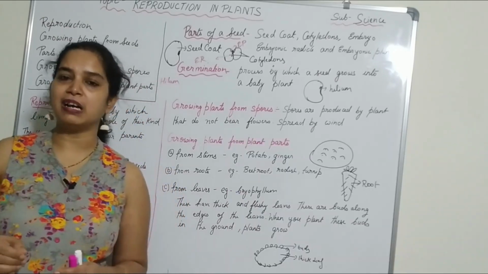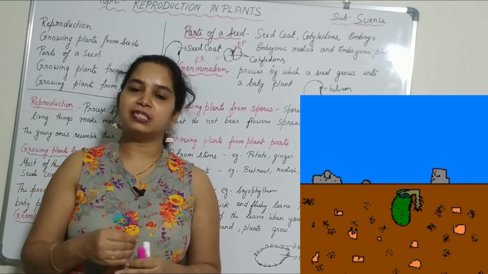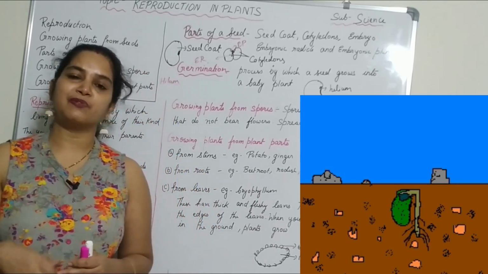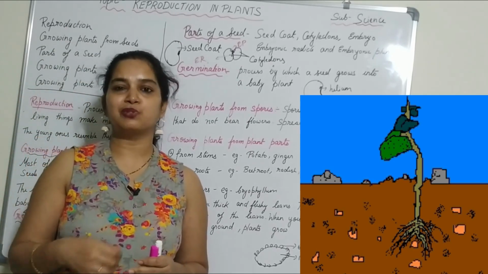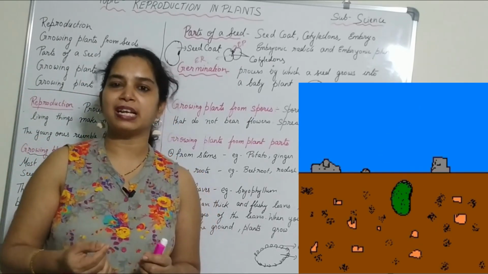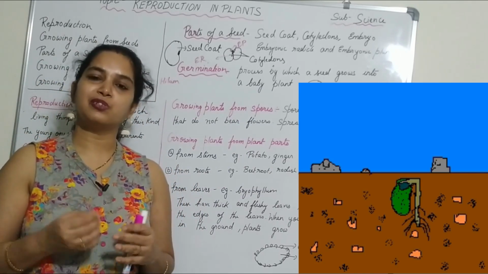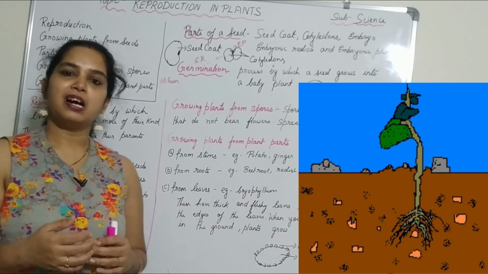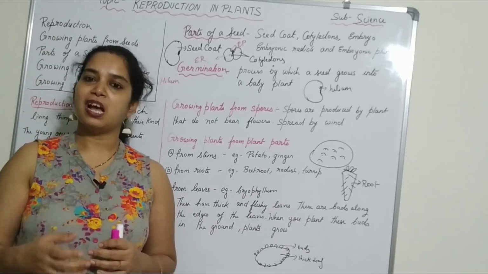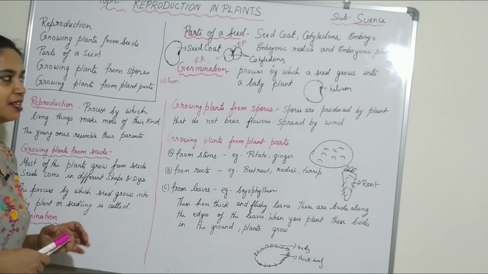That is, when you plant a seed inside the soil, it takes around 4-5 days for the root and the shoot to come out. Firstly the roots come out, and only then the shoot comes out. When the shoot comes out, it gives rise to 2 tiny leaves, and these leaves later grow into big leaves, and they prepare food for the plant. Gradually it grows, gives rise to branches, and it grows big. So this is all about the parts of the seeds and their function.